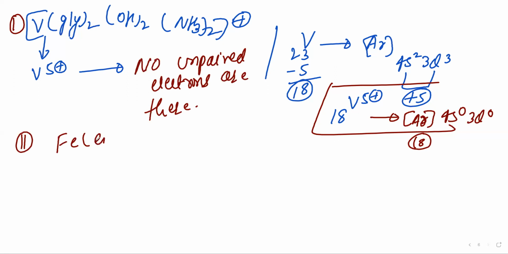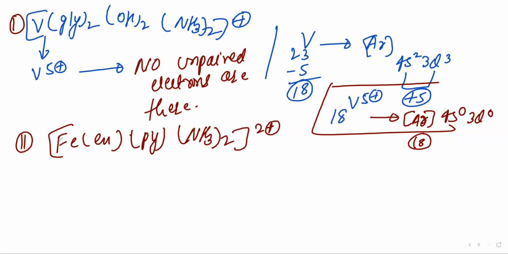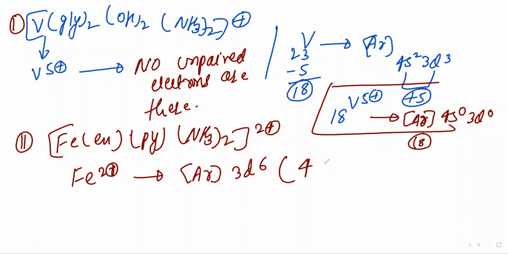Right. Now see the explanation for the second one. It is Fe(en)(bpy)(NH3)2 2 plus. For Fe 2 plus, iron has plus 2 oxidation state here, so the electronic configuration will be argon 3d6, with 4 unpaired electrons.